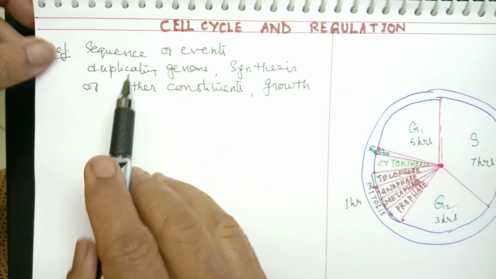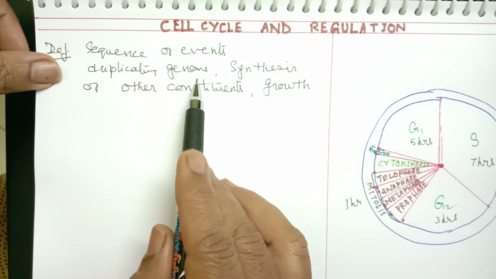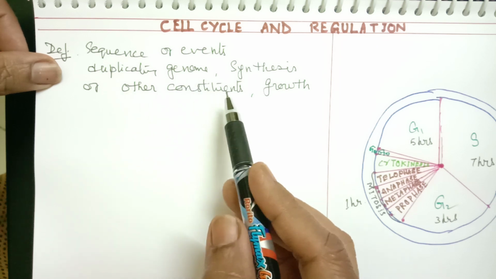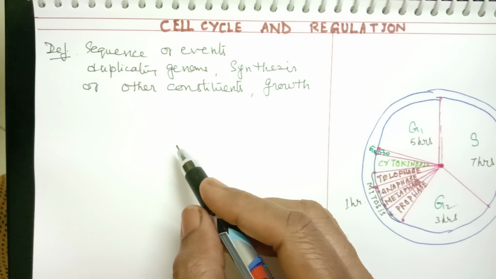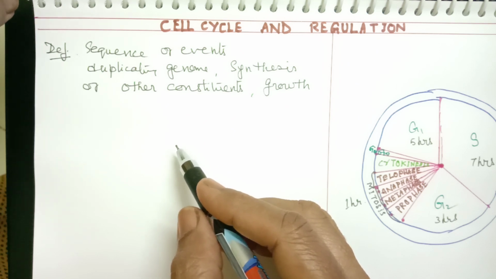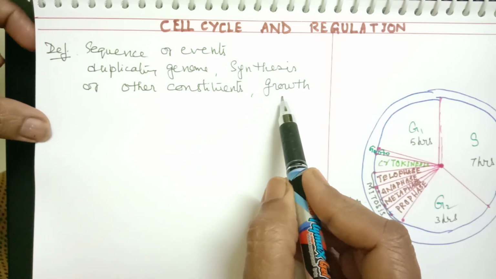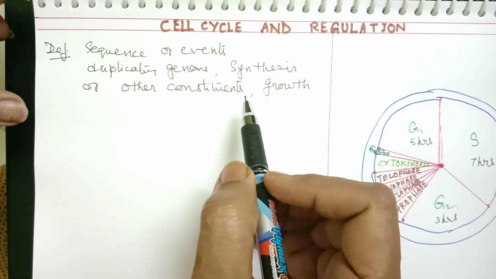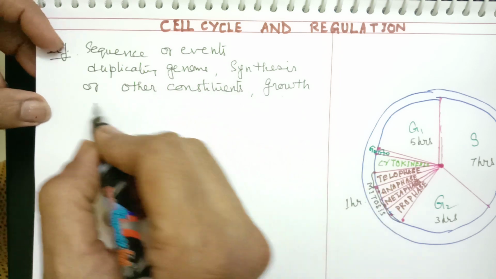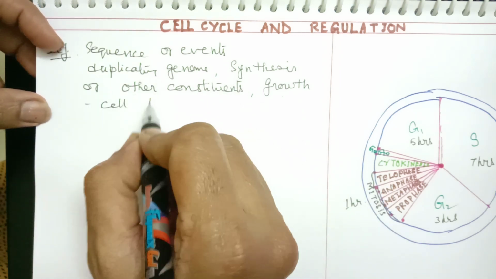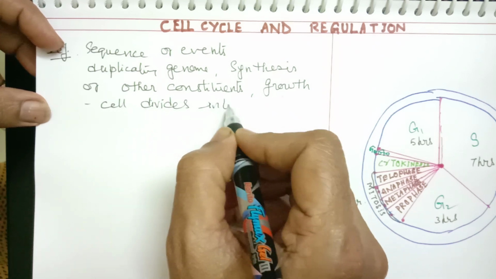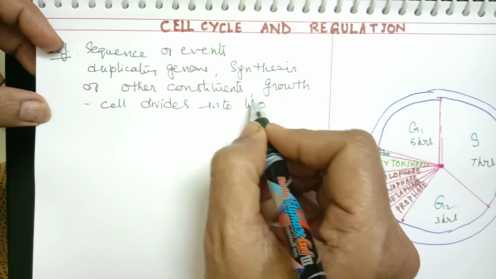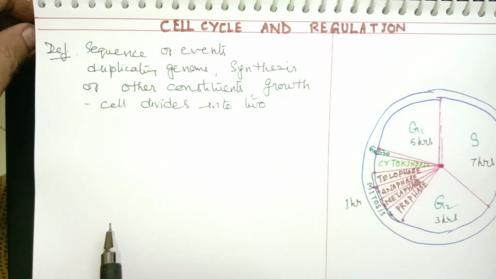First, duplicating of genome or DNA, synthesis of other cell constituents, means cell organelles or proteins or any other energy requirements. All these are synthesized, resulting in growth, that is increase in size of the cell. And finally, the cell divides into two. So these all changes together is named as cell cycle.